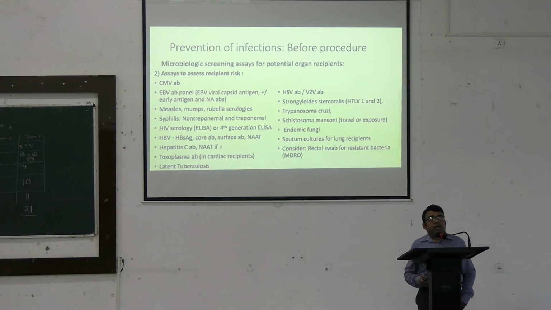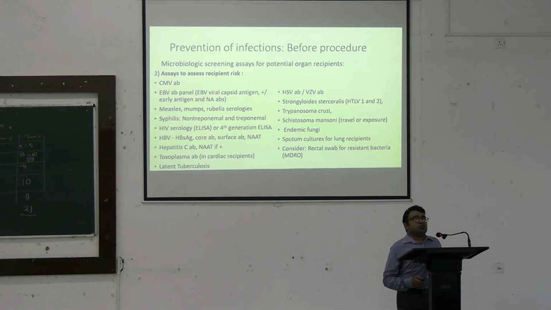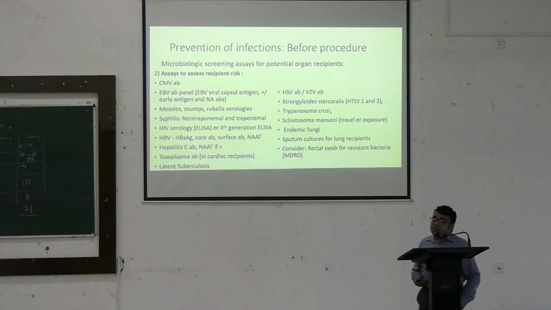A very important investigation is latent tuberculosis. For a country like India, which is actually battling tuberculosis, many patients are actually infected. They may remain asymptomatic. But because the patient is going for transplantation and eventually immune suppression, this latent tuberculosis will eventually flare up during or after the procedure. Hence, detection of latent tuberculosis is extremely important, especially in the Indian setting.